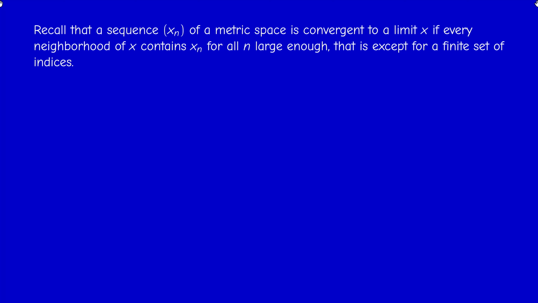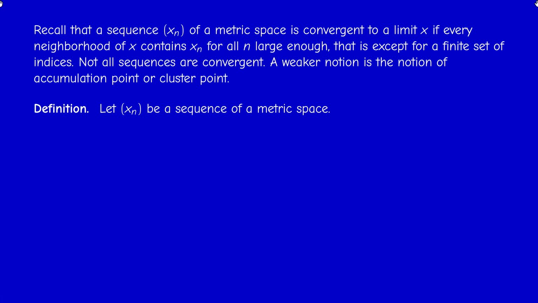What does it mean to say that x is a limit of a sequence xn? It means that every neighborhood of x contains xn for all n starting from a certain rank. So for all n large enough. Or if you like, U contains xn for all n except finitely many of them. Okay, so in particular, the set of indices n such that xn is in U, is in the neighborhood, is infinite.